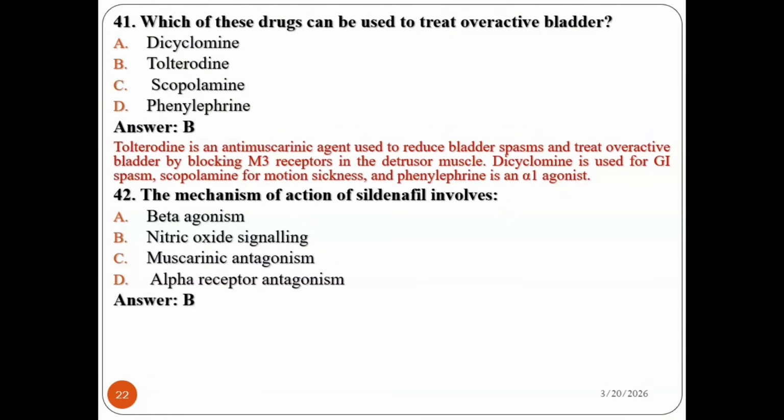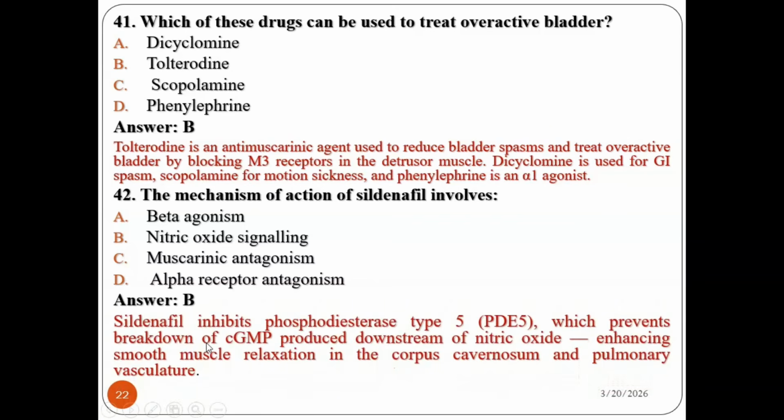Yes, surely you say B, nitric oxide signaling, because sildenafil is mainly used for inhibition of phosphodiesterase type 5, PDE5, which prevents the breakdown of cyclic guanosine monophosphate produced downstream of nitric oxide, enhancing smooth muscle relaxation in the corpus cavernosum and the pulmonary vasculature. Therefore, the mechanism of action of sildenafil is mainly associated with nitric oxide signaling, as a phosphodiesterase 5 inhibitor. Yes, so the answer is B.